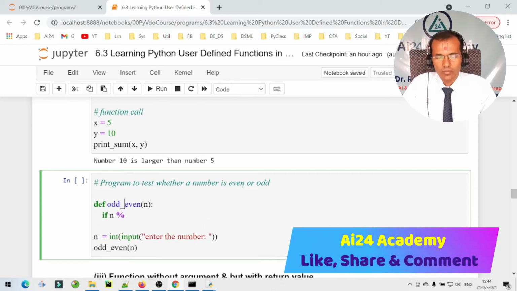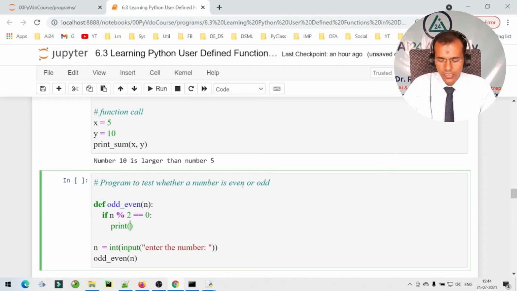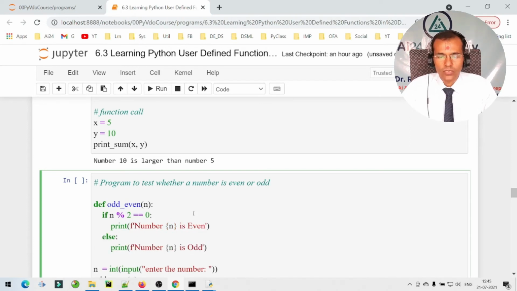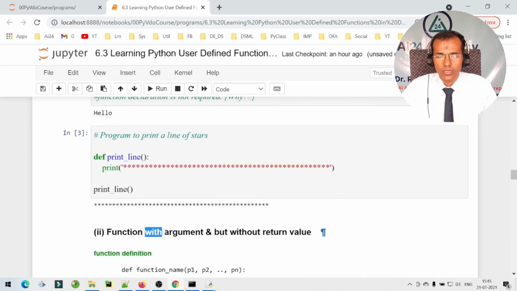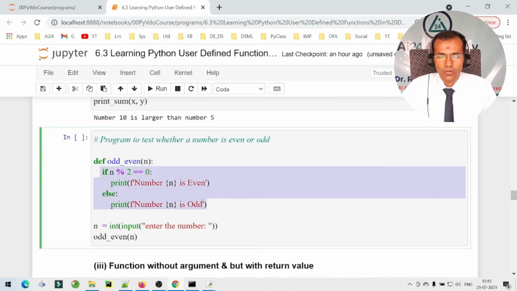We can check whether a number is odd or even by checking whether it is divisible by 2 or not. So if n mod 2 is equal to 0, it means n is divisible by 2 and hence the number is even. So we can print a message that the number n is even, and if it is not divisible by 2, number n is odd. So this case is nothing but with argument but without return values. Over here we are passing one argument, we are receiving, right, but we are not returning anything from this particular function, just we are printing odd or even.